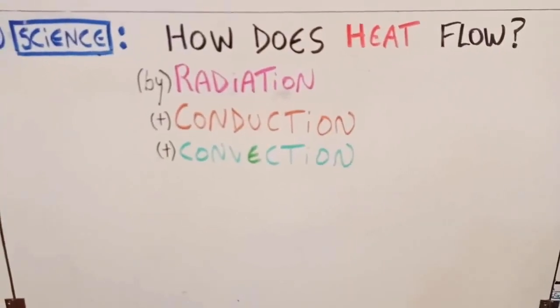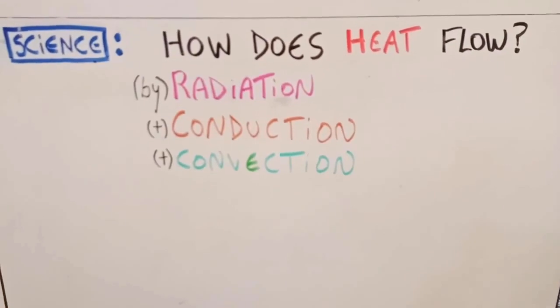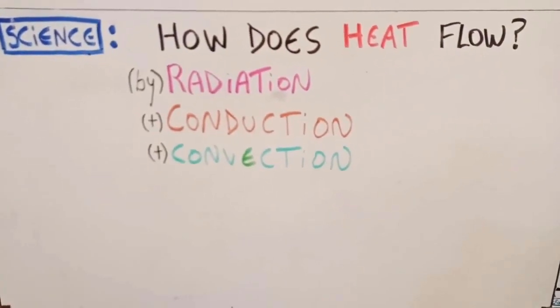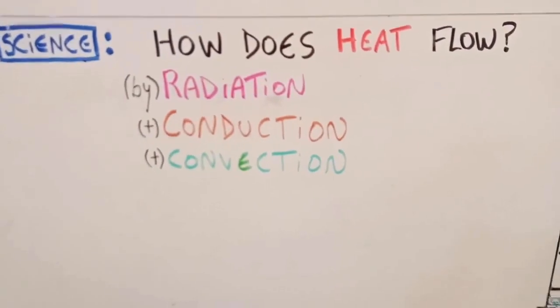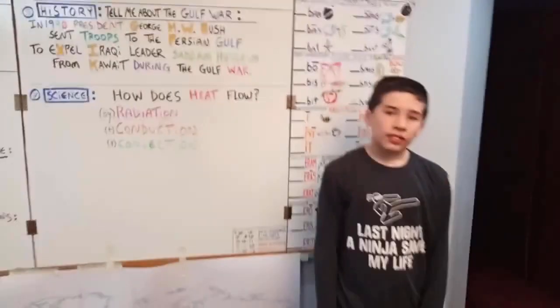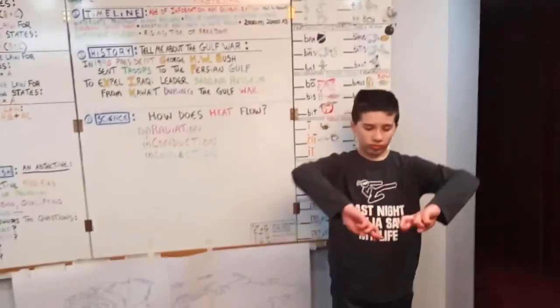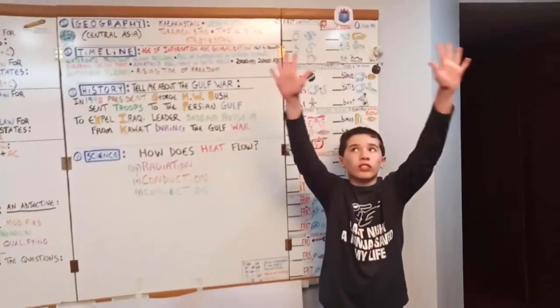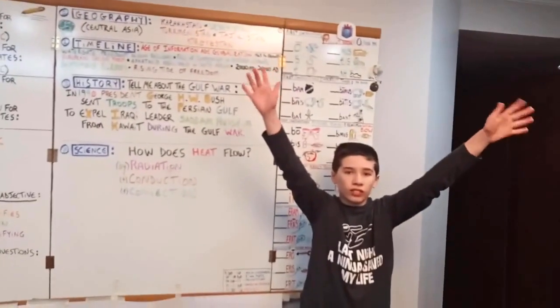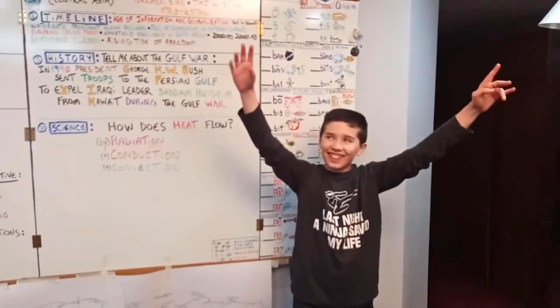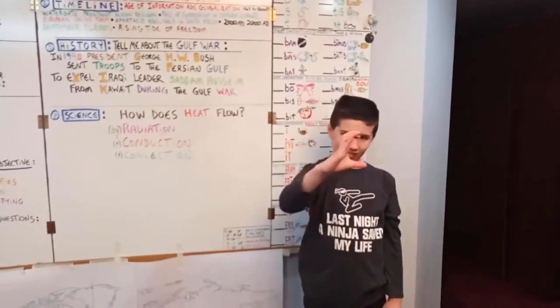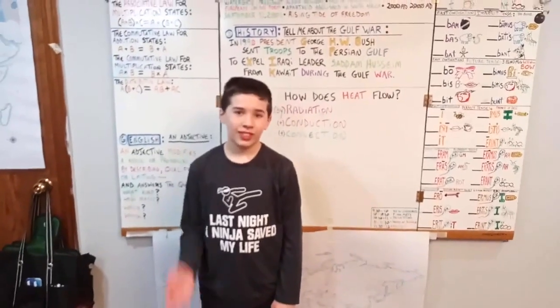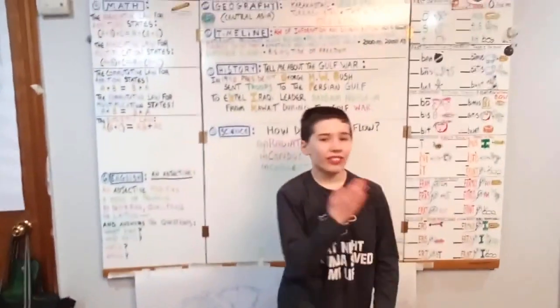Finally, for science, how does heat flow? And if you ever watch those old Christmas specials with the Heat Miser, that's what he's going to inspire. So how does heat flow? So we'll make two R's with our fingers and do radiation, and make them twinkle, those fingers. Conduction will act like a conductor, choo choo, and convection. This is how heat flows.